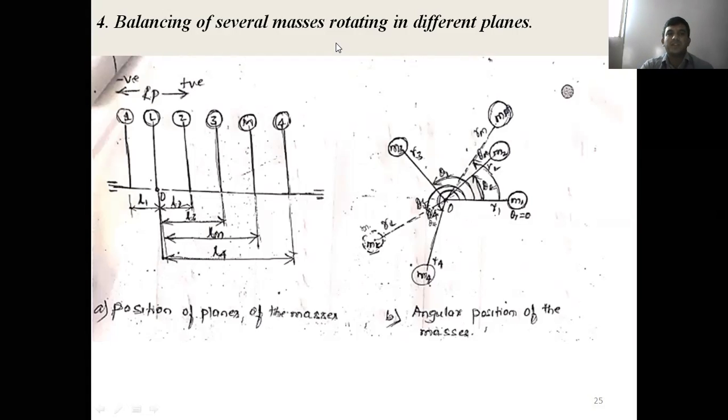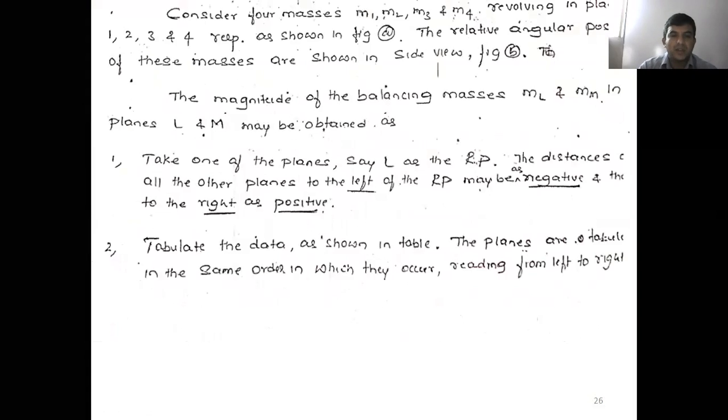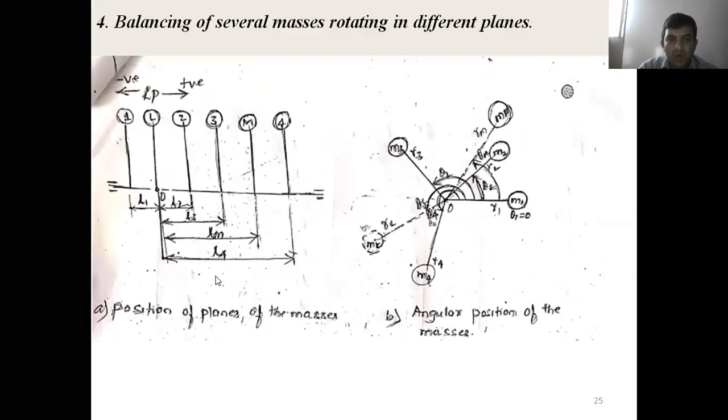So whenever balancing several masses rotating in different planes, first you draw the plane positions of the masses, then write the angular position of the masses, and also take the distance from the reference plane for each of the masses rotating in different planes. Now we go for tabulating. We take the planes from left side to right side in the order 1, L, M, 2, 3, M, 4. In that order only you tabulate in the tabular column.